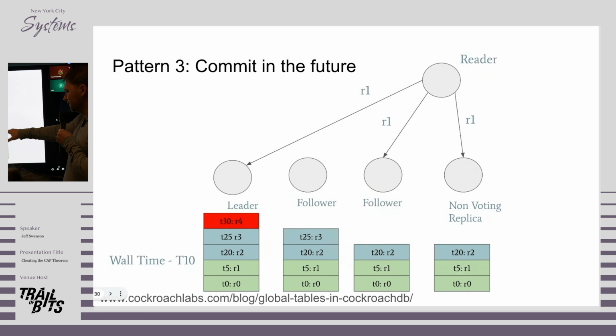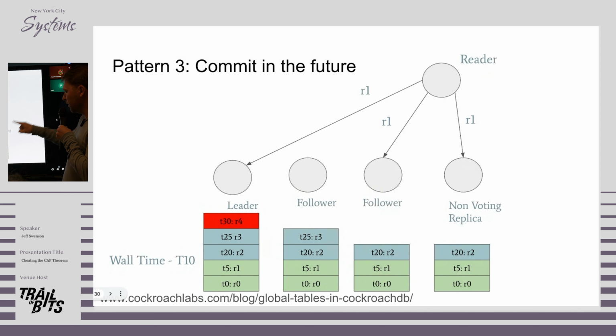So in this case, we have the log on all the different nodes. We have committed record 2, but record 2 is not actually visible until time 20. And so at wall time 10, every node replies with record 1. Now this might, on the surface, feel a little bit like just follower reads. But the difference here is that the leader and all of the followers agree on which value they're going to serve.